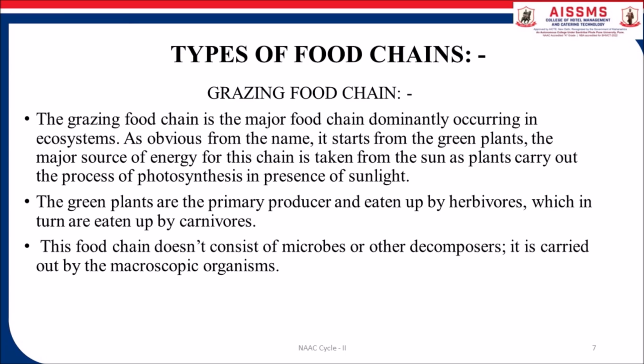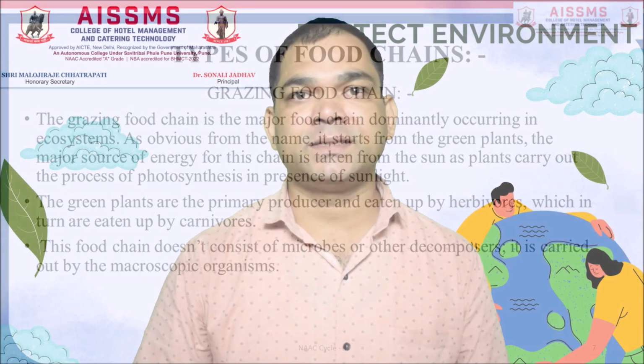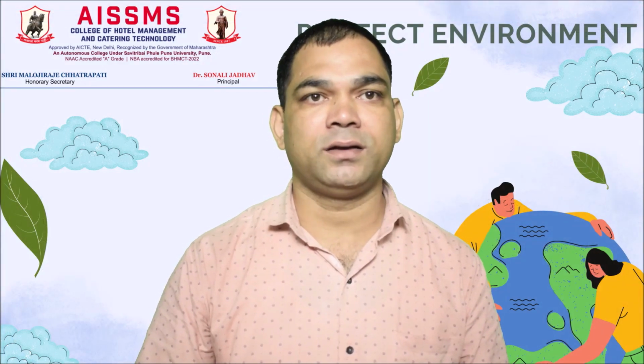The grazing food chain is the major food chain, dominantly occurring in the ecosystem. As is obvious from the name, it starts from the green plants, and the major source of energy for this chain is taken from the sun, as plants carry out the process of photosynthesis. In this process, in the presence of sunlight, the green plants are the primary producers and are eaten by the herbivores, which in turn are eaten by carnivores. This food chain doesn't consist of microbes or other decomposers.